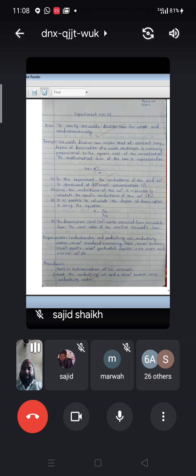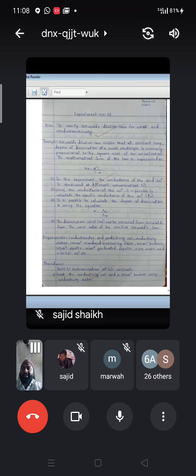Then after that you have to write the theory. You know Ostwald dilution law states that at a constant temperature, the degree of dissociation of a weak electrolyte is inversely proportional to the square root of the concentration.